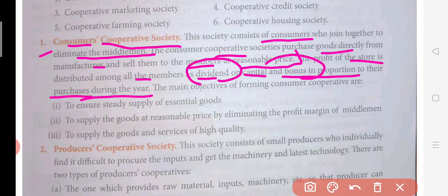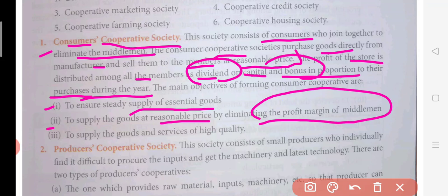The objectives of forming consumer cooperatives are, first, to ensure a steady supply of essential goods. Here the supply of goods will be hassle free, with no problems; it will be a very easy supply of produced goods and services. Second, to supply the goods at reasonable prices by eliminating the profit margin of middlemen. The main objective was to reduce the supply chain, eradicating middlemen such as retailers and wholesalers and contacting the manufacturers directly. Because of this, they are getting the goods at a reasonable price.